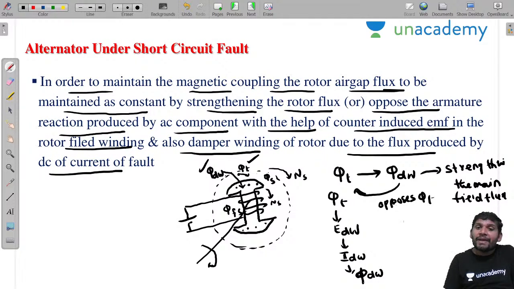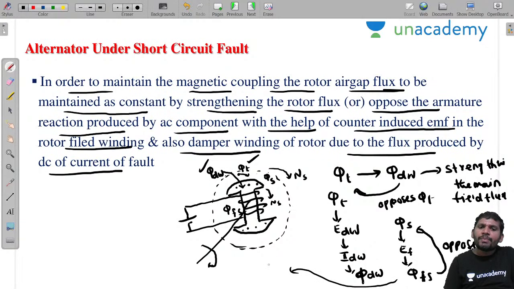Similarly, what about this phi s? This phi s produces the induced EMF in the field winding. That field winding will circulate the current. Because of that, there is a phi fs produced. This phi fs opposes the phi s, according to Lenz's law.